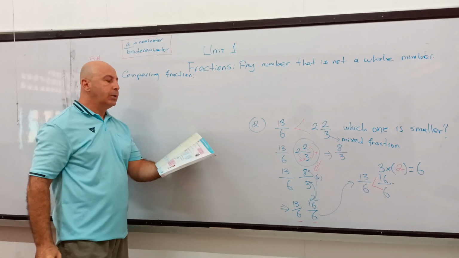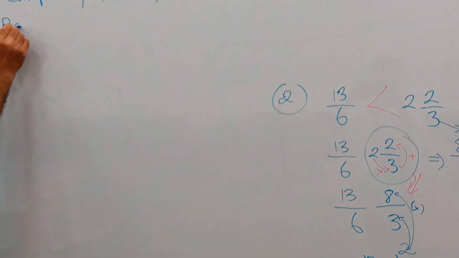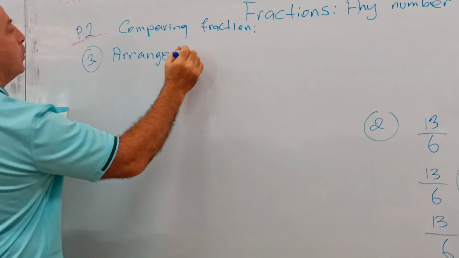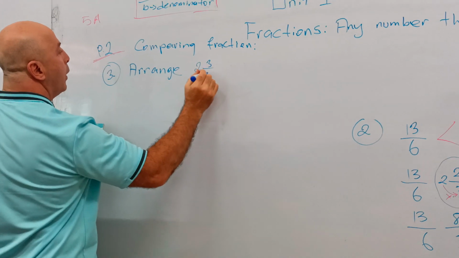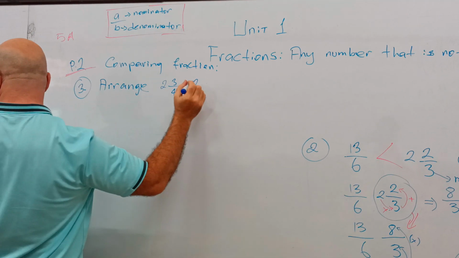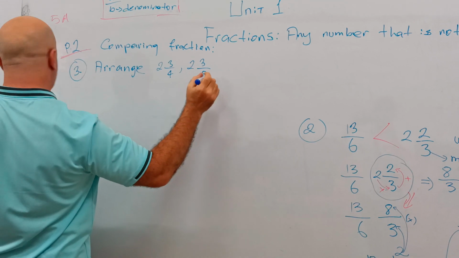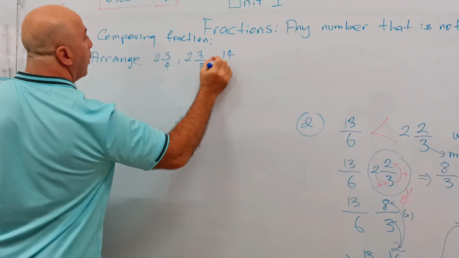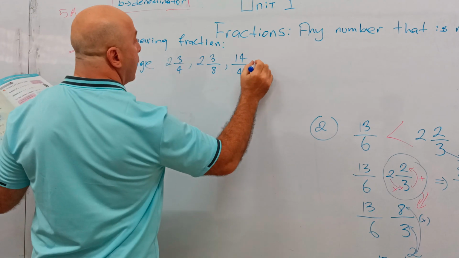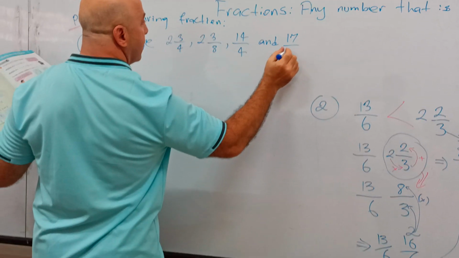Question 3. It says arrange 2 3 over 4, 2 3 over 8, 14 over 4, and 17 over 8.